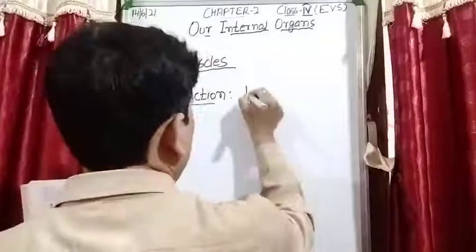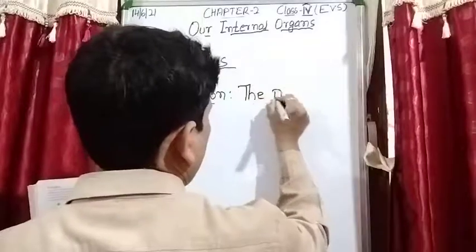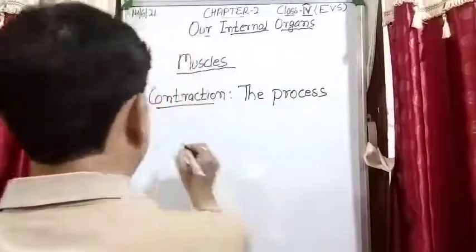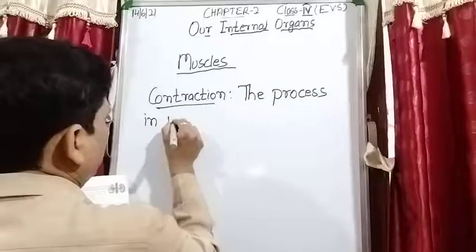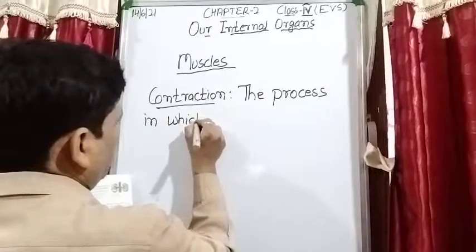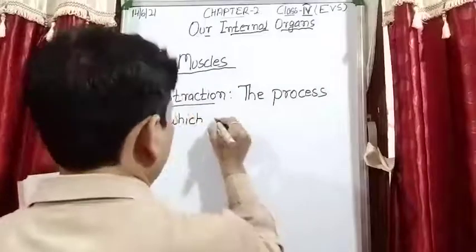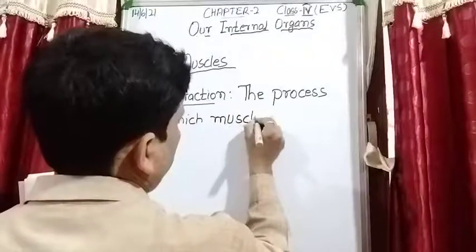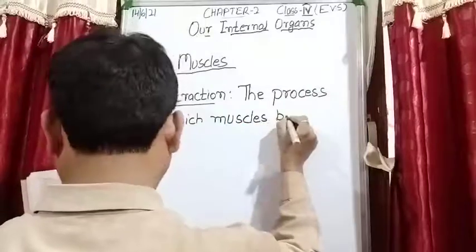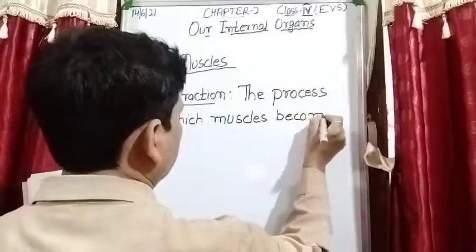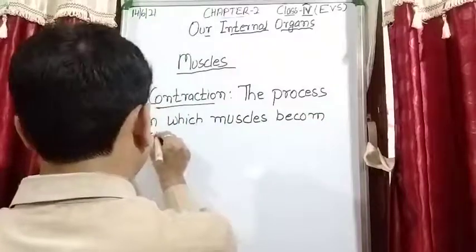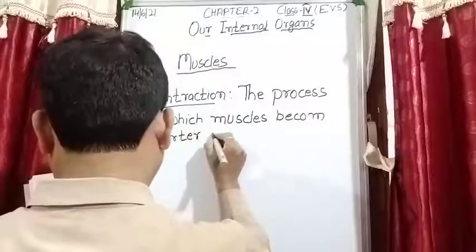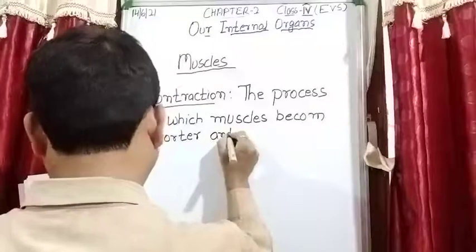It means the process in which muscles become shorter and tighter.